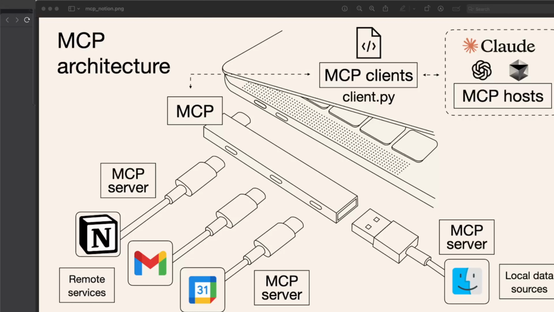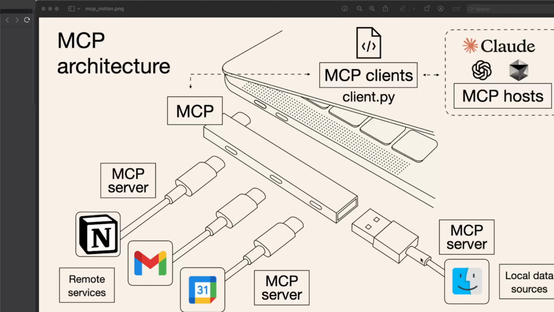Now, how does that relate to MCP? Think of the apps that we use, Notion, Gmail, and Calendar, like the devices. And we can connect them all to a USB hub, which is the MCP protocol. And then we can connect that to the MCP client, which is like the laptop. Client in this case is like the brains of the operation. Claude, ChatGPT, Cursor, Moldbot, and the MCP servers, those are like the hands and feet, the tentacles that the AI can use to interact with the world. And the MCP protocol is what binds them.